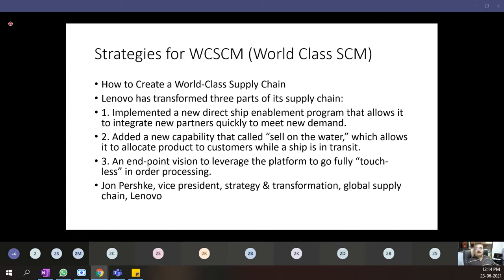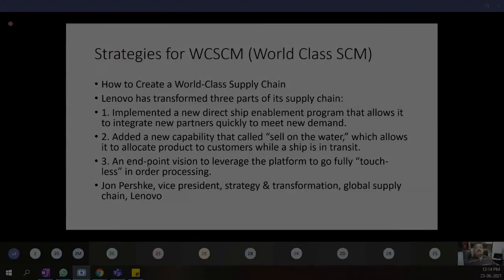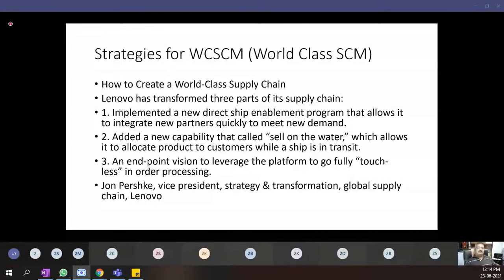John Pershk, Vice President Strategy and Transformation, Global Supply Chain of Lenovo, has implemented these three world-class supply chain management strategies. What is the first world-class supply chain management strategy? A direct ship enabled program, which means Lenovo is having a direct ship. What is the difference between a direct ship and an indirect ship? All of you can tell me. The shipment is not going through different hands. The shipment is not traveling through different